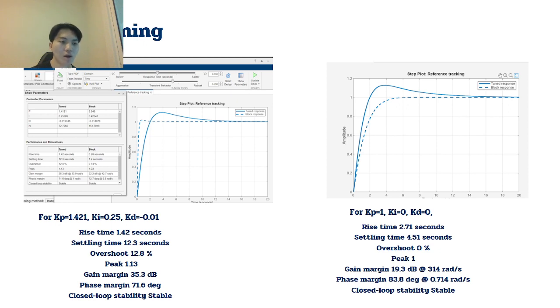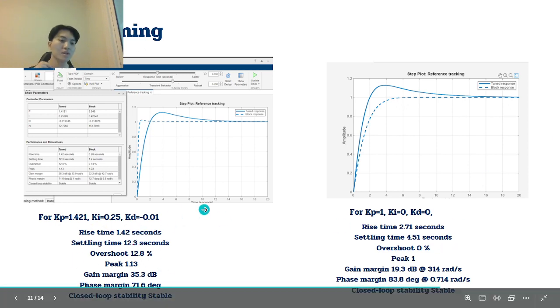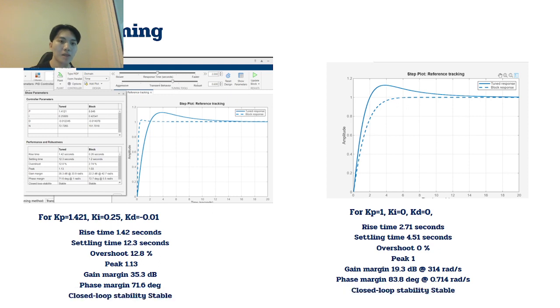I tuned KP to be 1.421, KI to be 0.25, and KD is around minus 0.01. And you can see it already has the rise time, settling time, all the parameters that we want to know.